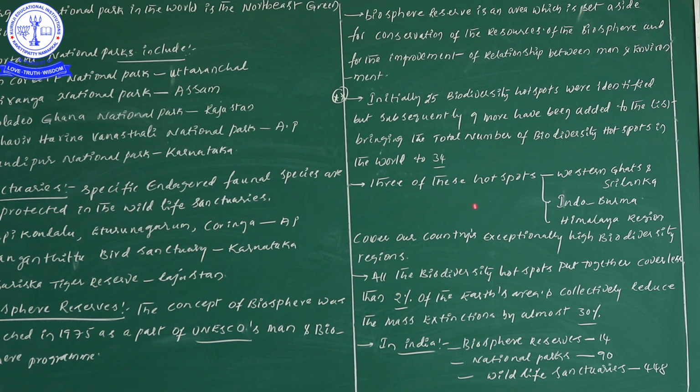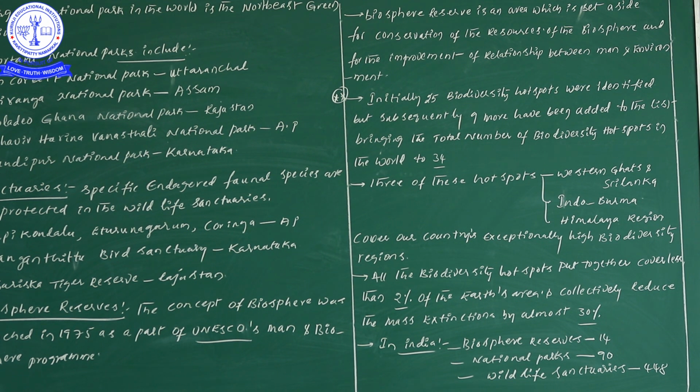What is the information here? These regions exceptionally have high biodiversity. Around our India, the total number of hotspots is 3, exceptionally consisting of high biodiversity regions. So even though only 3 are there, they definitely consist of a large amount of high biodiversity.